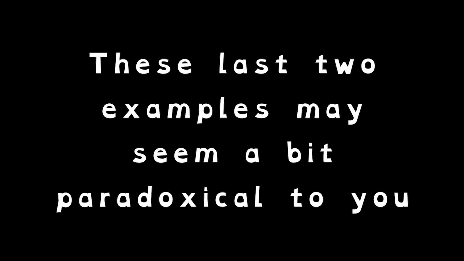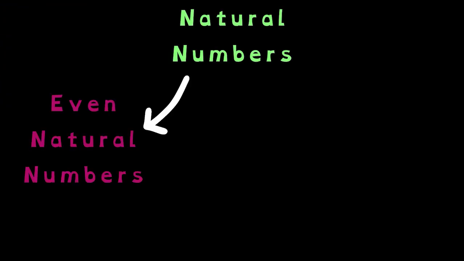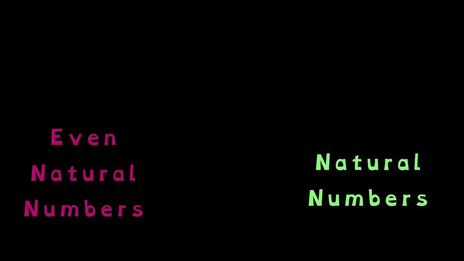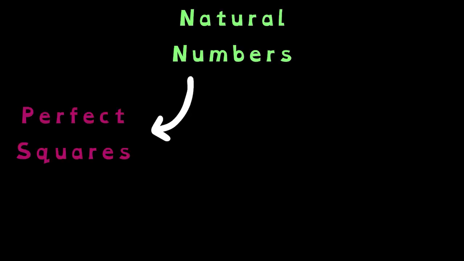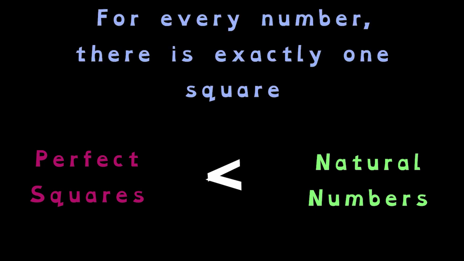These last two examples may seem a bit paradoxical to you, and at first glance, you'd be right. Some numbers are even, while others are not. Therefore, all of the natural numbers, including both even and odd, must be more numerous than just the even numbers. And yet, for every number, you can double it and get a corresponding even number. Hence, the first set cannot be larger than the second. Likewise, some numbers are squares, while others are not. Therefore, all the numbers, including both squares and non-squares, must be more numerous than just the squares. And yet for every number, there is exactly one square. Hence, the first set cannot be larger than the second.